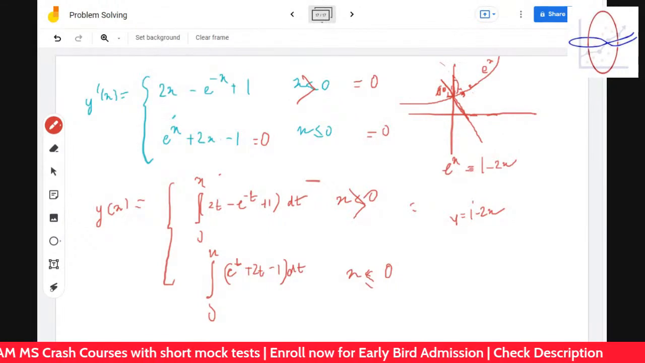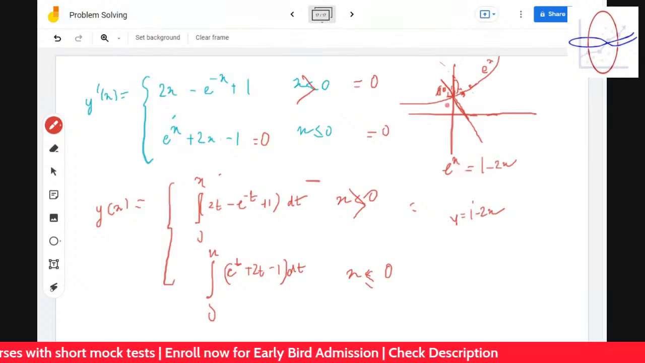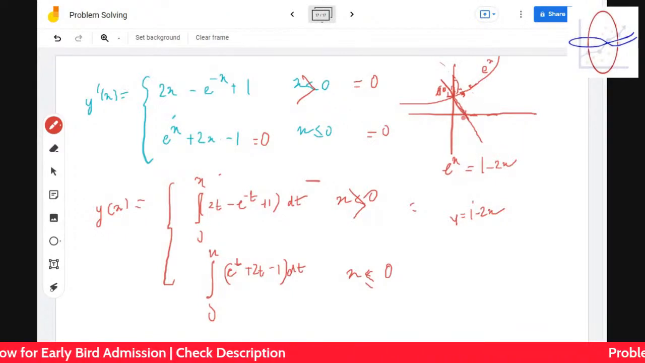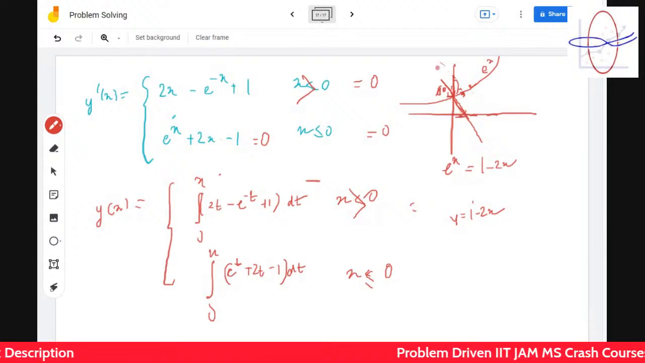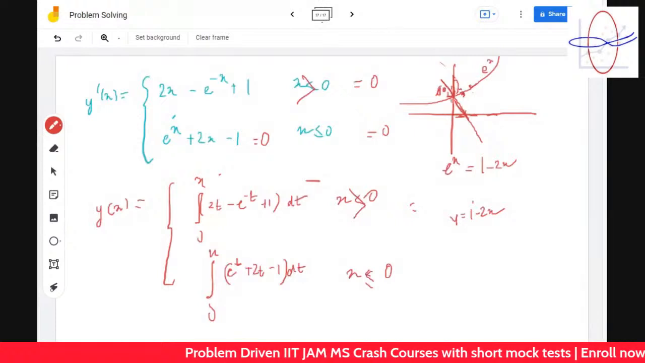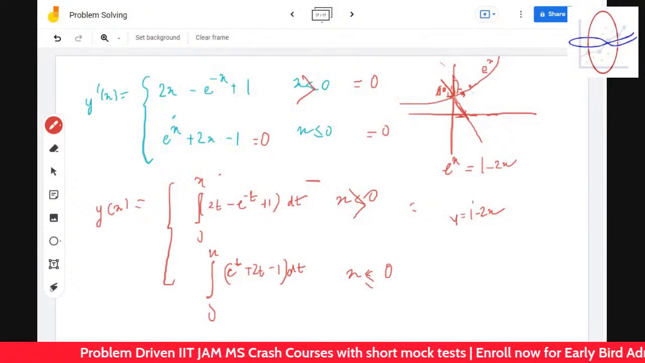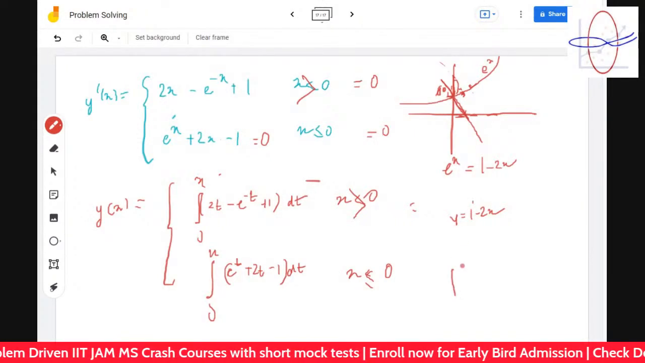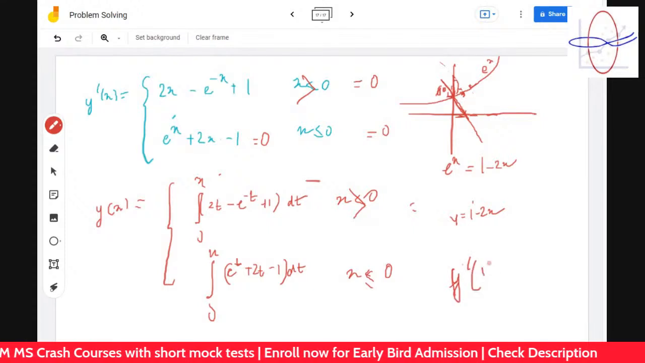e to the power x at x equal to 0 is 1. And this is also 1 at x equal to 0. And at y equal to 0, it will be half. So this is the line. You can use the line intercept form to find this. And therefore it meets at 1. So y dash x is equal to 0 at 1.